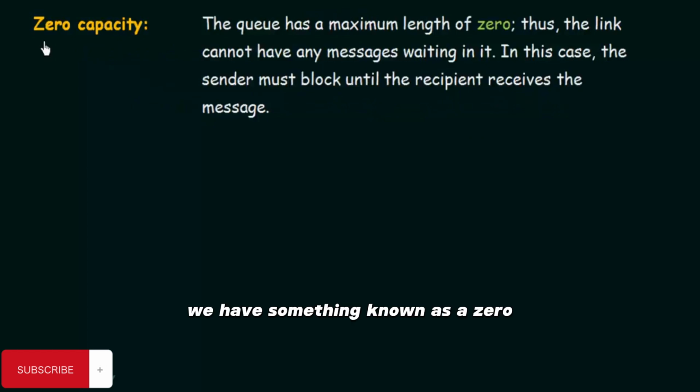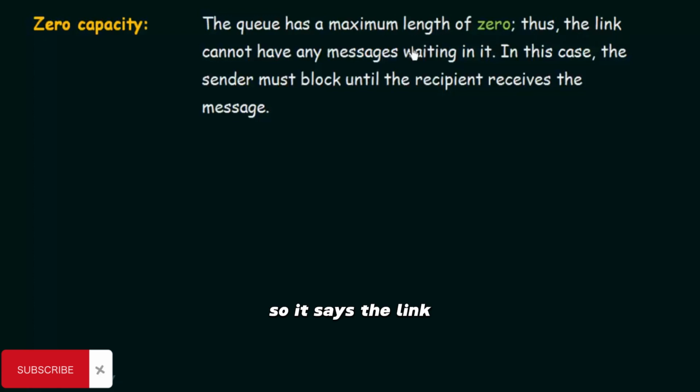First of all, we have something known as a zero capacity buffer. Let's see what this is. The queue has a maximum length of 0. Thus the link cannot have any message waiting in it. In this case, the sender must block until the recipient receives the message. So in this kind of buffering, the queue has a maximum length of 0. This means there is nothing that can be stored in this buffer. Only one message can pass at a time, and it acts like a path along which the message passes from the sender to the receiver.